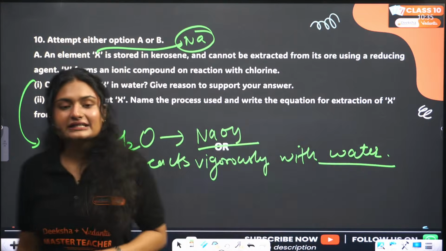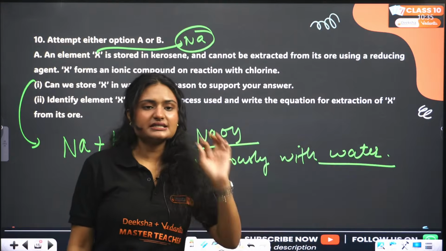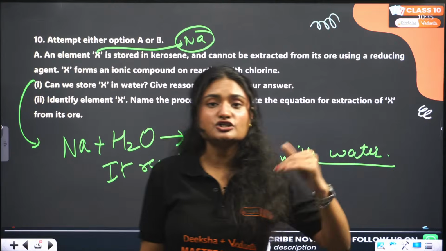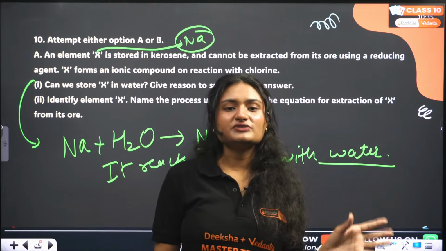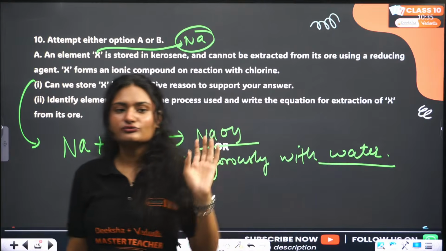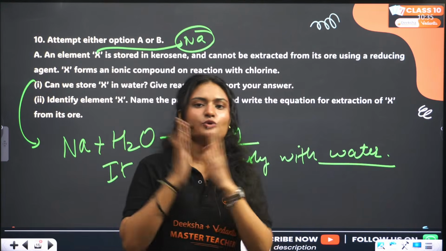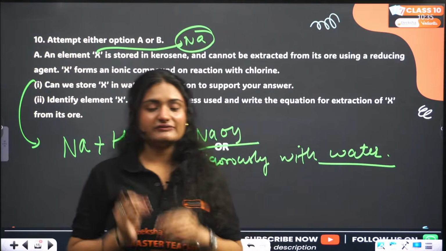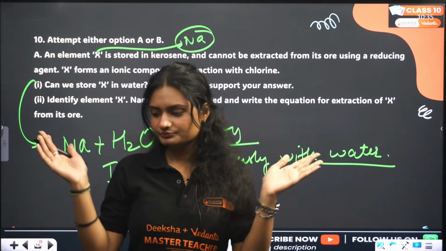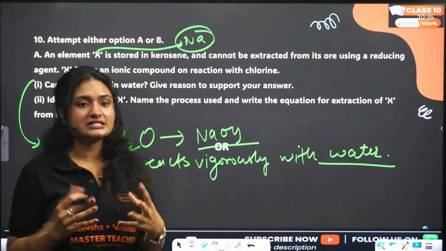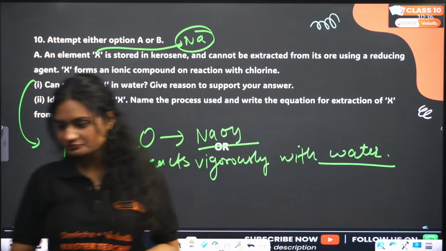And why do we store it in kerosene? Because when you store it in kerosene, it cuts off the oxygen supply, and due to that, it won't combust. It actually has this explosive power stored inside it. So whenever you put it in water, it explodes. There's so much heat release that it looks like an explosion.